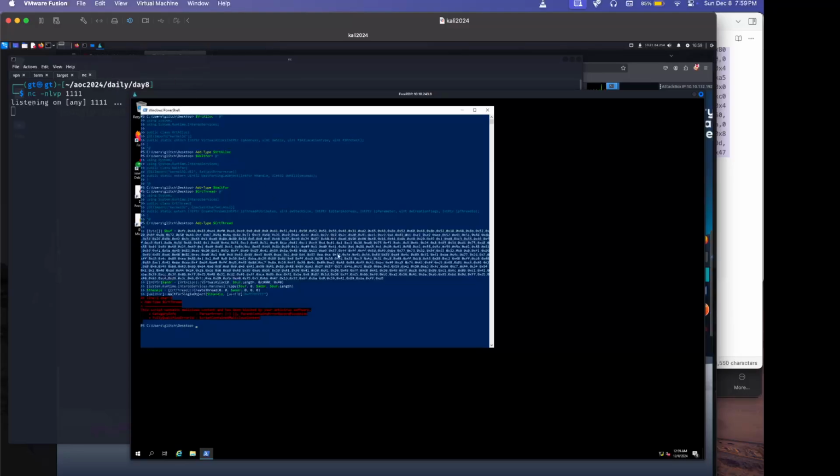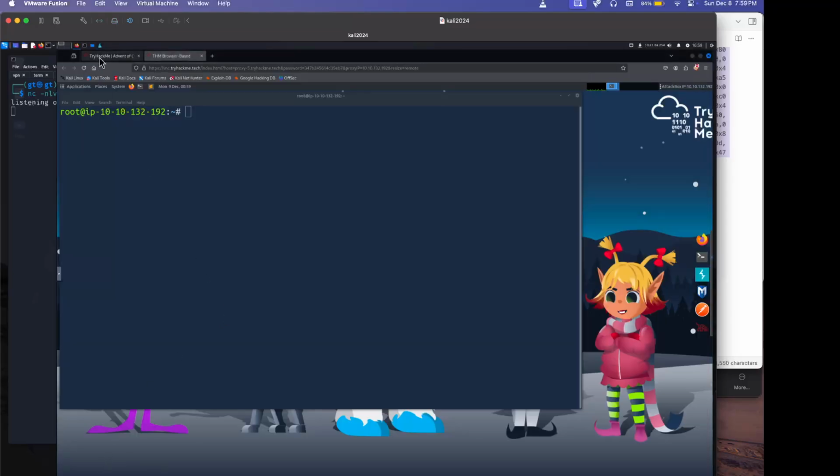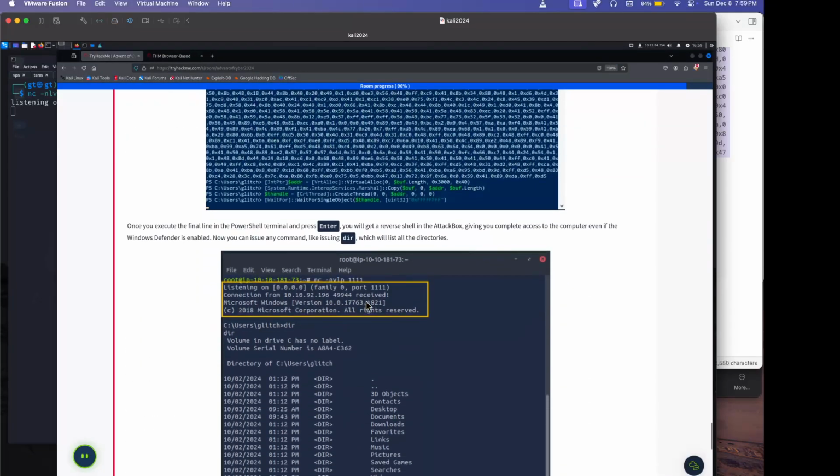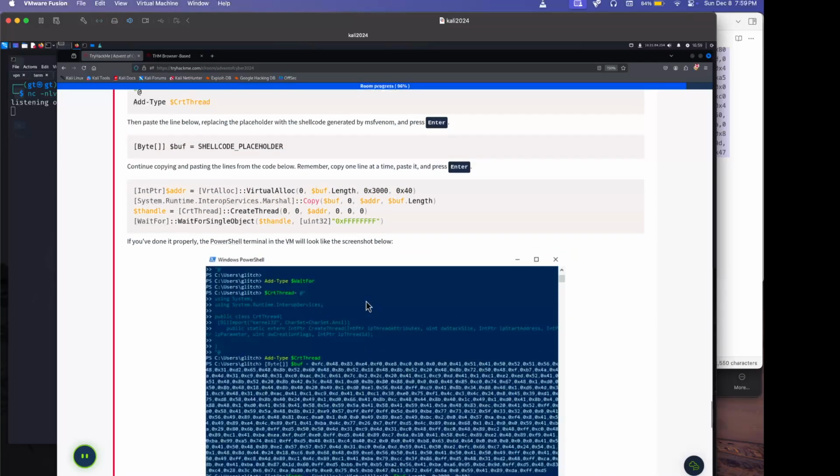Okay, what happened here? The script contains malicious content and has been blocked. That's what we saw earlier when we were creating the file. Once you execute, you will get a reverse shell. Even if now you can issue the command, mine didn't work. So what do you mean? Why is mine not working in PowerShell?